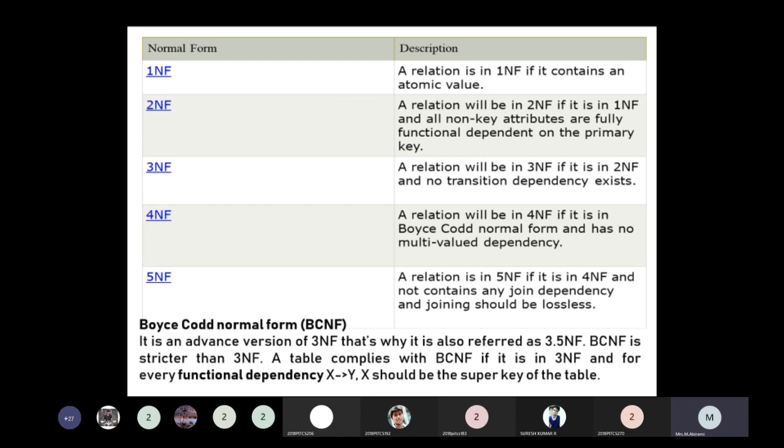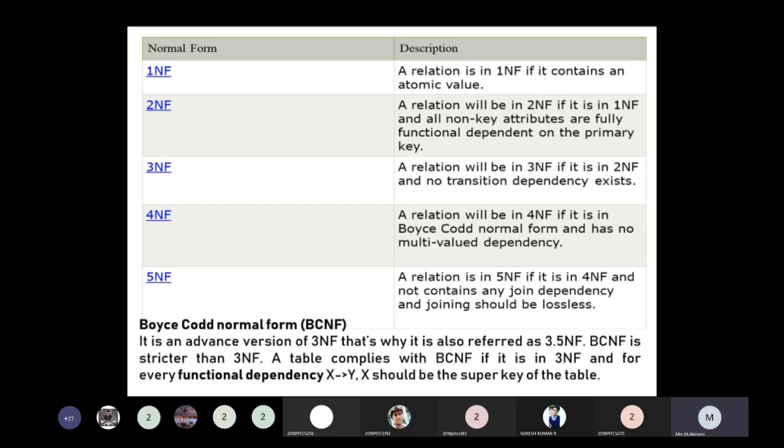So if we know the employee zip, we can easily identify which state and which city the employee is working in, in a company or department, etc. So the non-prime attributes employee state and employee city are transitively dependent on the super key employee ID. It violates the rule of third normal form.